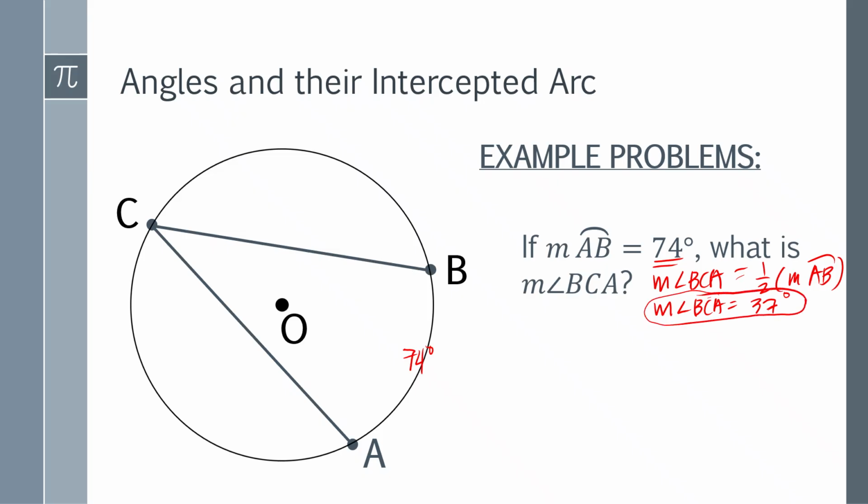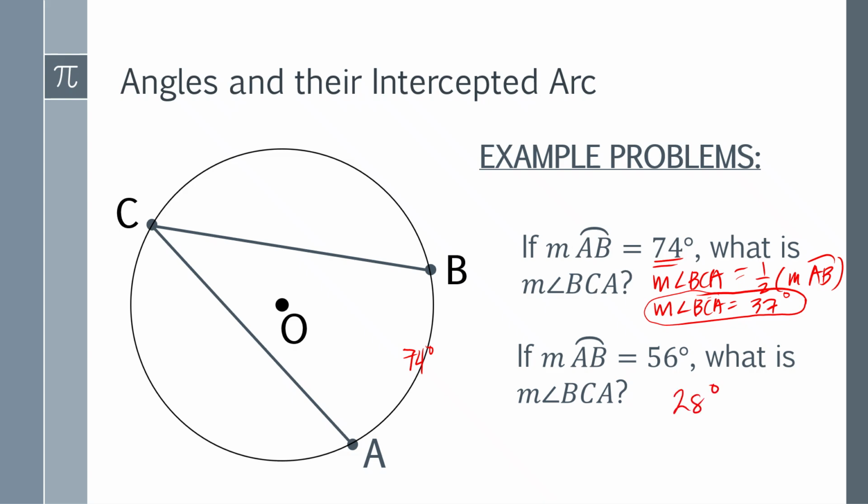Next, if the measure of arc AB is 56 degrees, what is the measure of angle BCA? Think about it. If your answer is 28 degrees, then you are correct. The measure of angle BCA is 28 degrees, meaning half of 56 here is 28 degrees.